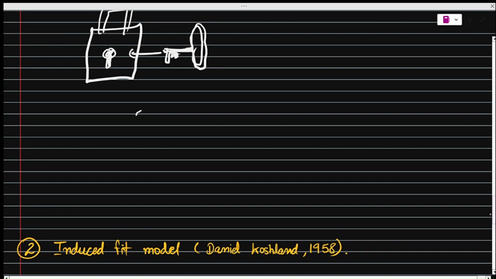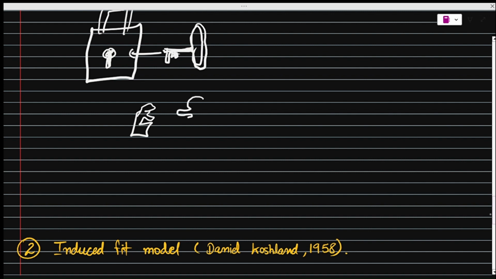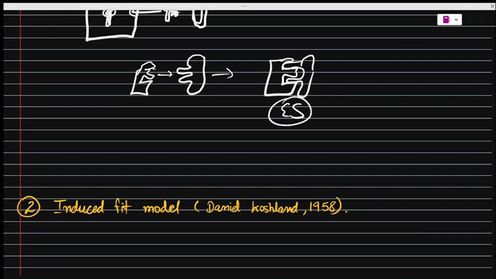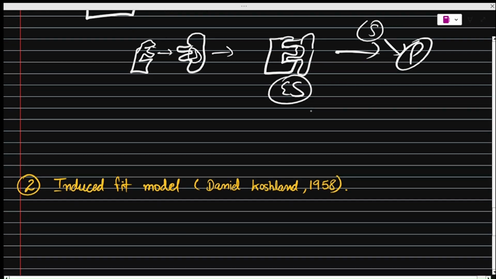Like if this is the enzyme and this is the substrate, then this enzyme can go and bind to the specific substrate and a complex will be formed. So this enzyme substrate complex will be formed, and only then can the substrate be converted into product. This is the substrate here. Enzyme substrate complex. So this is what is said in the lock and key hypothesis.